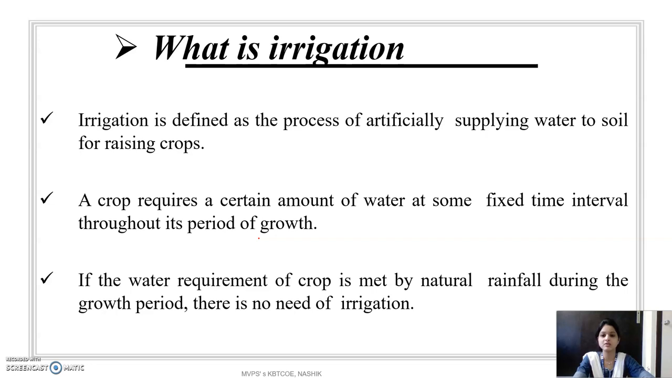Irrigation is defined as the process of artificial supply of water to the soil for raising the crops. A crop requires a certain amount of water at a fixed interval of time throughout its growth. If the water requirement of the crop is met by natural rainfall during the growth of the crop, then there is no need of irrigation. Means if the rainfall is sufficient for that crop, then there is no need of irrigation.